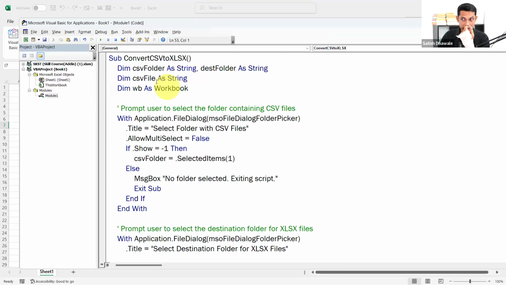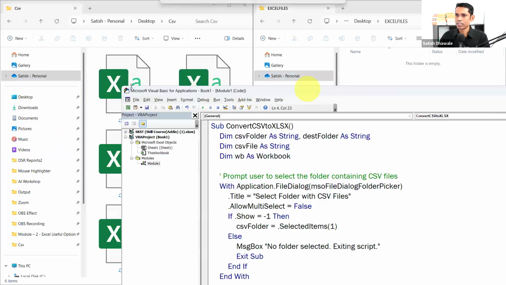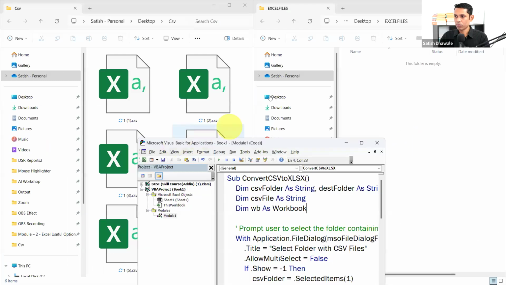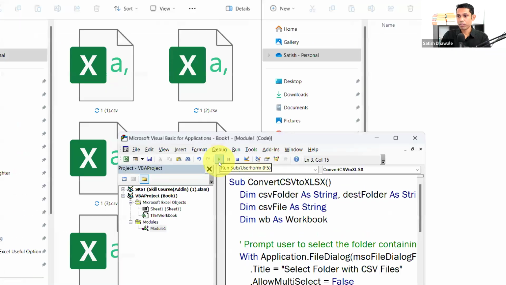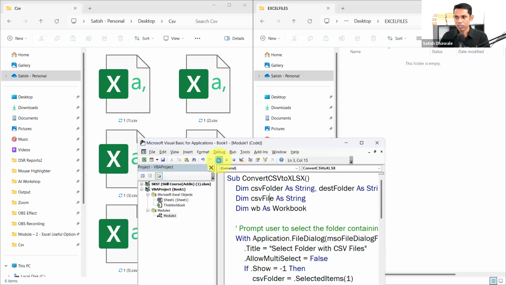So this is your code that I got from ChatGPT, convert CSV to Excel. And now look at here. Let me do one thing. I would like to minimize this Excel, as well as this one, because I would like to show you the result in parallel. And here I'm going to run this program. In order to run this program, you need to press F5. Here it is, I'm going to press F5, or else you can click on this arrow.